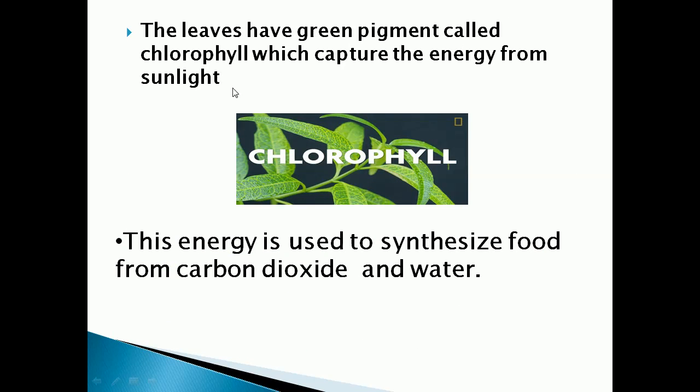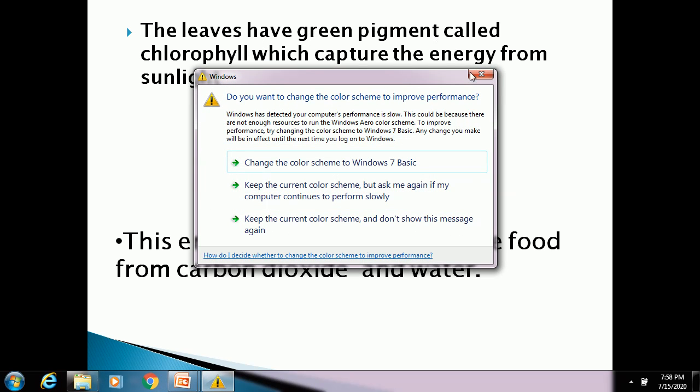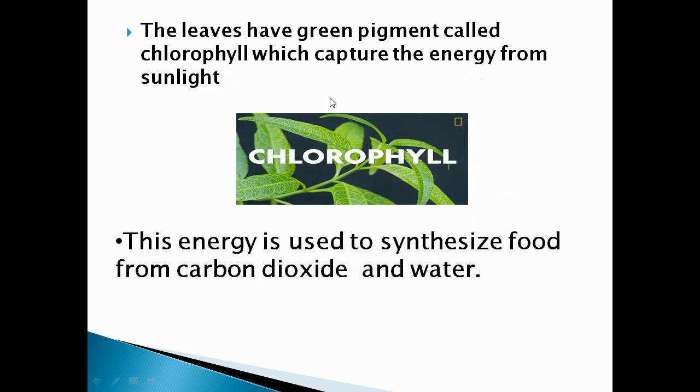Next we are going to see leaves. You know leaves are green in color. Yes, so why are the leaves green in color? Due to the presence of a green pigment called chlorophyll. Yes, this you might have studied in your lower class. Are you remembering? So this green pigment chlorophyll will help the leaves in photosynthesis. How will it help?